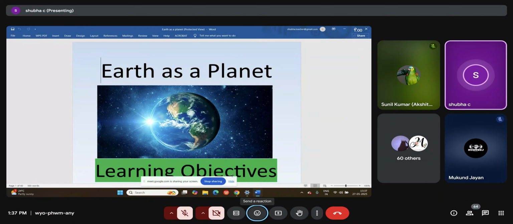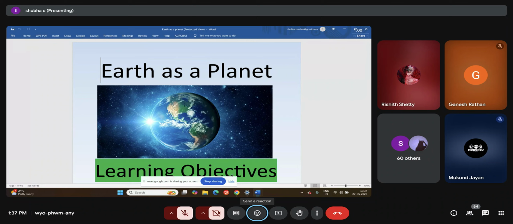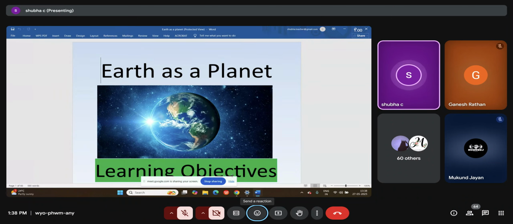That is our solar system. The Sun and the planets which are revolving around the Sun are called the solar system. Have you all got it? For 9th B students, for A students, it will be a repetition, but just take it as a revision. And 9th B students, underline certain points.